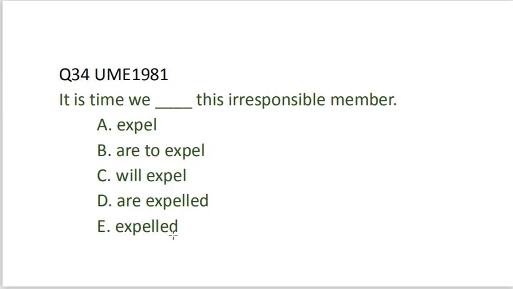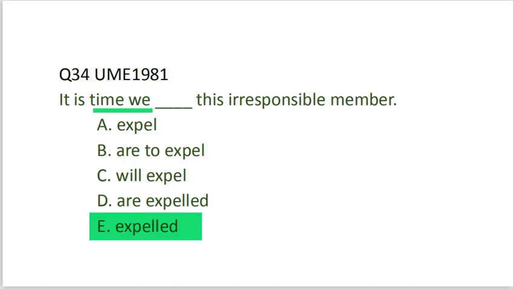E. Expelled. If you take a look at this structure as well, you see that the subject we comes immediately after time. So we use the simple past tense. Expelled. That is option E. It is time we expelled this irresponsible member.